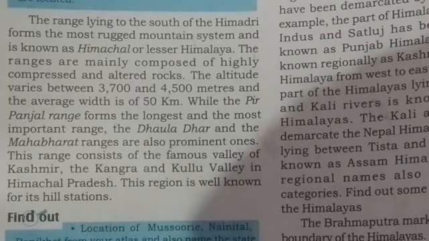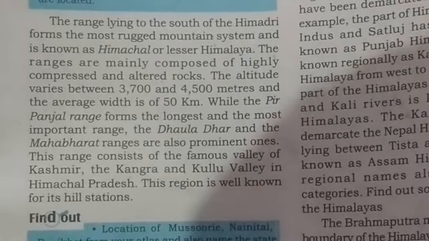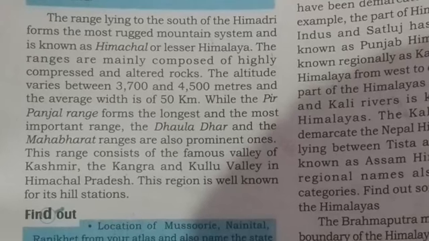The range lying to the south of the Himadri forms the most rugged mountain system and is known as Himachal or Lesser Himalayas. If we come to the south of Himadri, we get the second range, that is called the Himachal or Lesser Himalaya. The ranges are mainly composed of highly compressed and altered rocks. The altitude varies between 3,700 and 4,500 meters. The average width is 50 km.